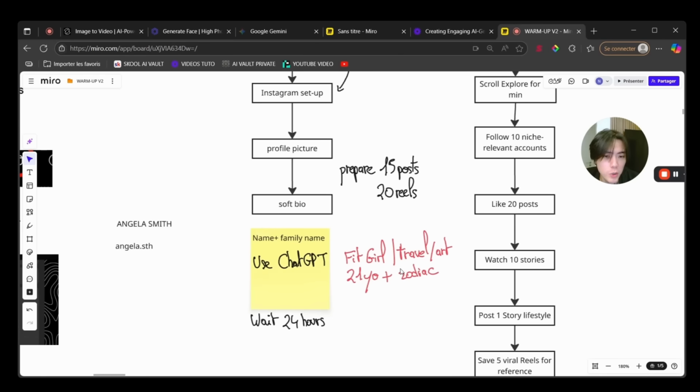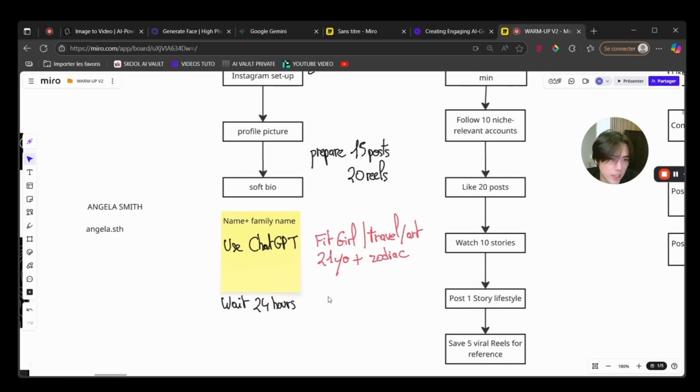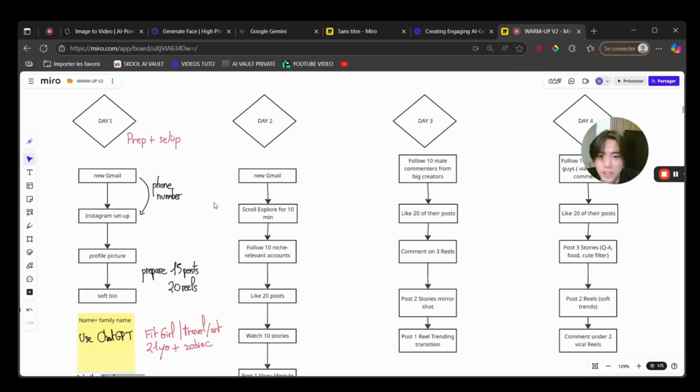If you want, you can put her studies. So what is she studying? Or maybe put a fake university, you know. This is pretty interesting. And for sure, if it's super niched, you can adapt your bio based on the niche. You just have this warm-up process. So I will explain it to you.